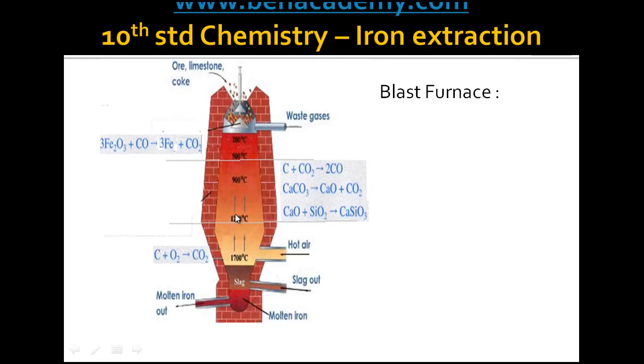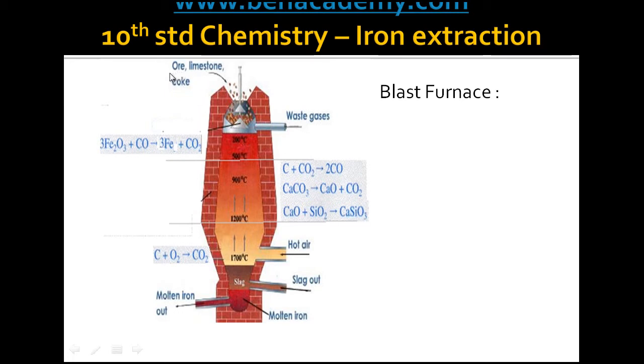Now this is a furnace used in the industry. This is called a blast furnace. So this is a very tall tower lined inside with fire bricks. And this tall blast furnace is divided into three zones. This is the lower zone, this is the middle zone, and this is the upper zone. Now let us see what happens in this furnace when the raw materials are fed into it.